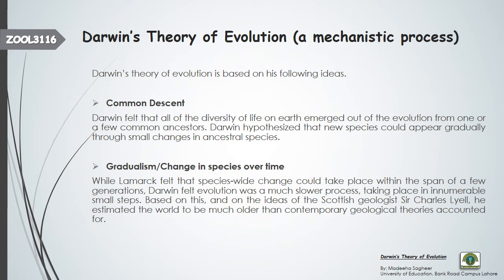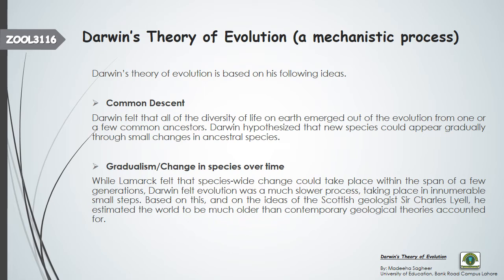Darwin's theory of evolution is a mechanistic process, because according to Darwin, evolution is a mechanism. It is a step-by-step process that takes place, and ultimately species or organisms evolve. So Darwin's theory of evolution is based on his ideas. He had ideas on which he made the theory of evolution. So we will be discussing these ideas one by one.